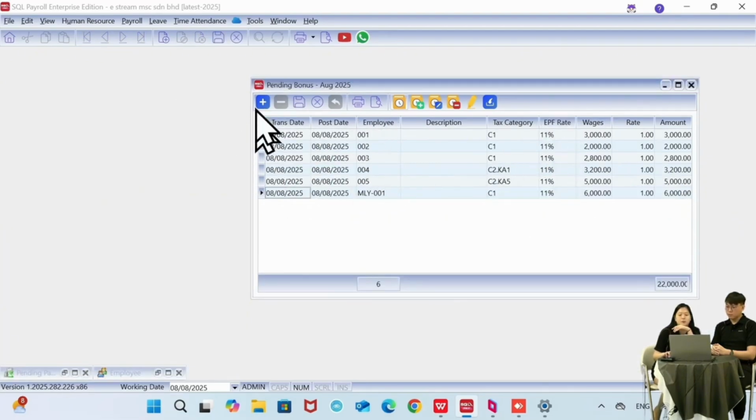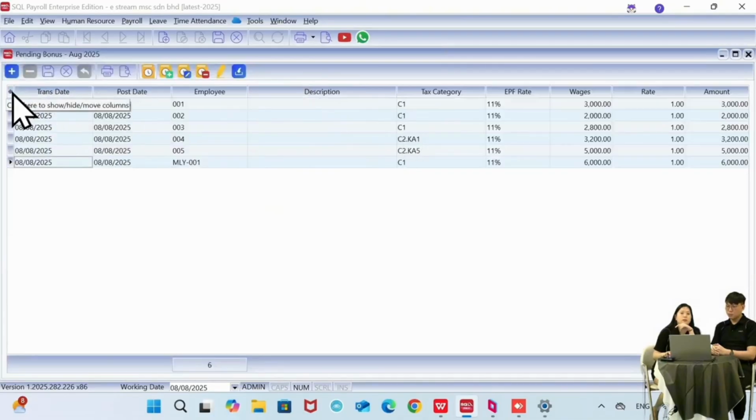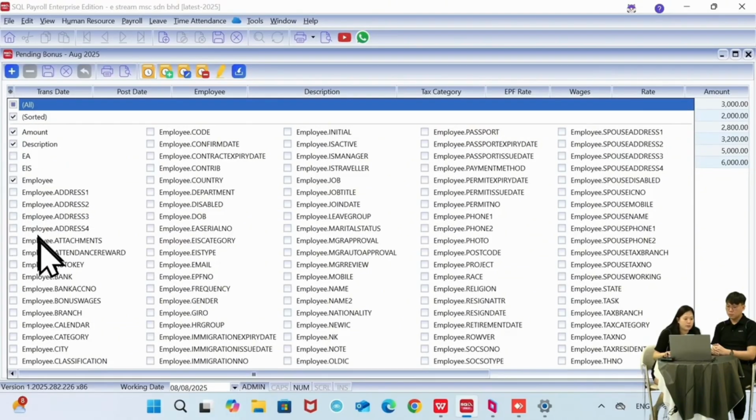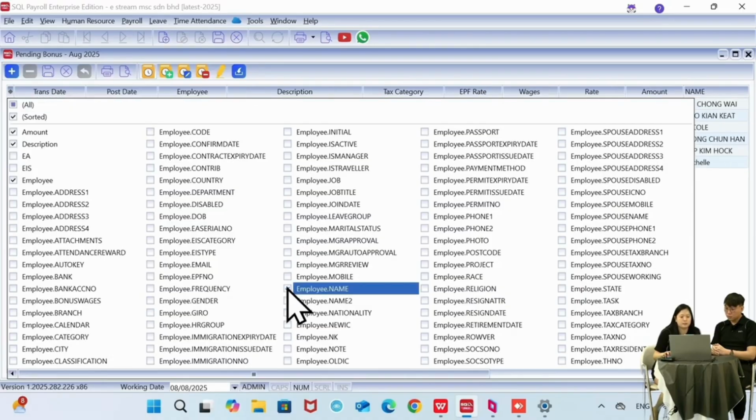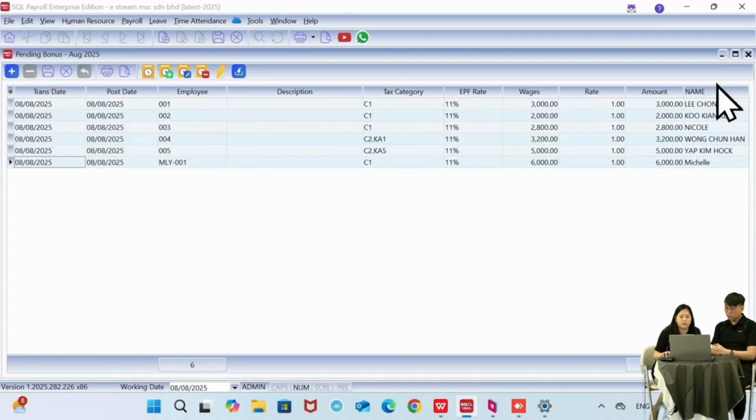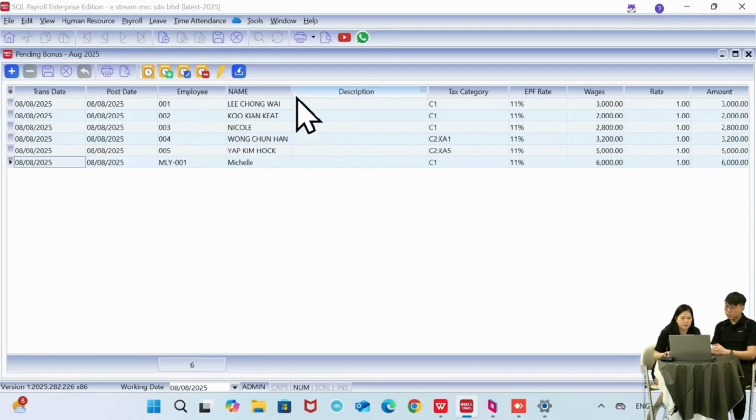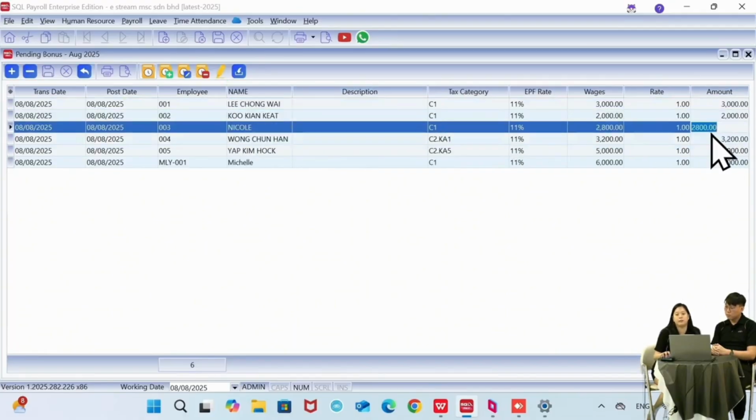And then let's say you don't remember the code, you have to know the employee name, right? We have the asterisk sign over here. Click on it, and then we can look for the employee name. Employee name is over here. I just click on the column, then you can see the name appears over here. Okay, and then the amount is the bonus that I'm paying out.